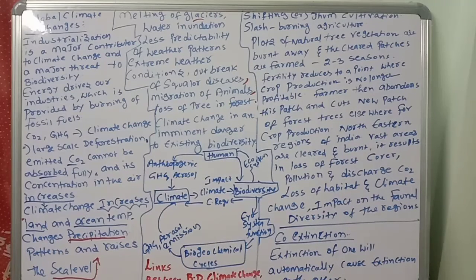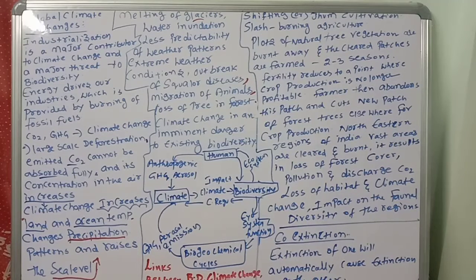Where will the animals living in that particular area go, where the forest was? They cut the trees. Either they have to migrate or they have to die. If they are unable to migrate, they will die. These problems are going on, especially in which regions of India? Northeastern regions of India. This is important.